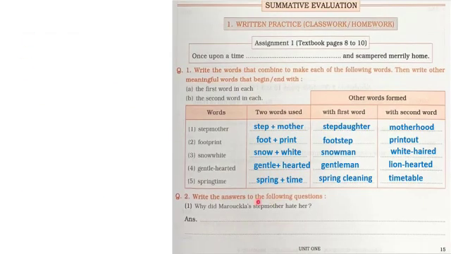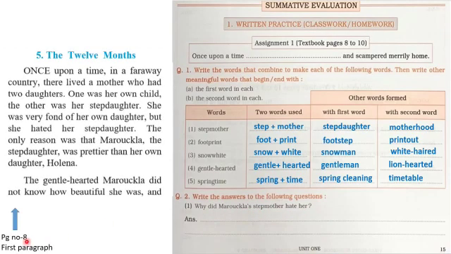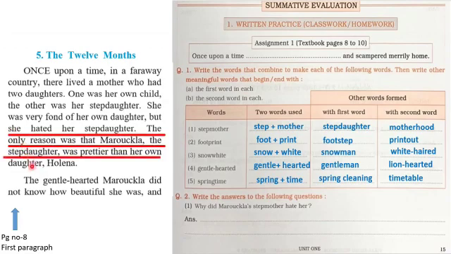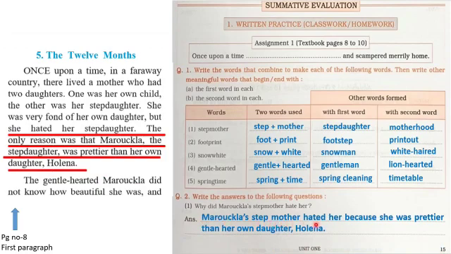Question number 2. Write the answers to the following questions. Question number 1. Why did Merokla's stepmother hate her? So this answer is on page number 8 of your English textbook, that is first paragraph. So now look at the answer. The answer is here. She hated her stepdaughter. The only reason was that Merokula, the stepdaughter, was prettier than her own daughter, Helena. So let us write the answer in complete sentence. Merokula's stepmother hated her because she was prettier than her own daughter, Helena.